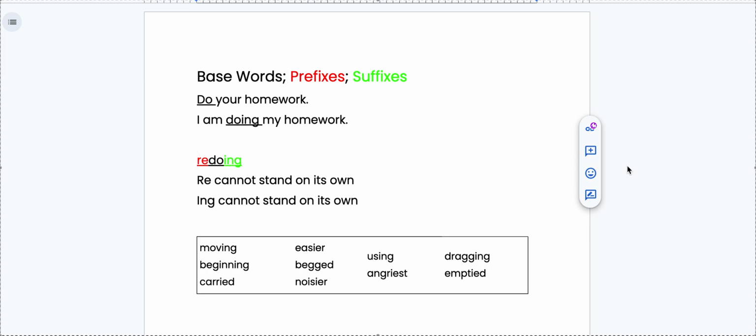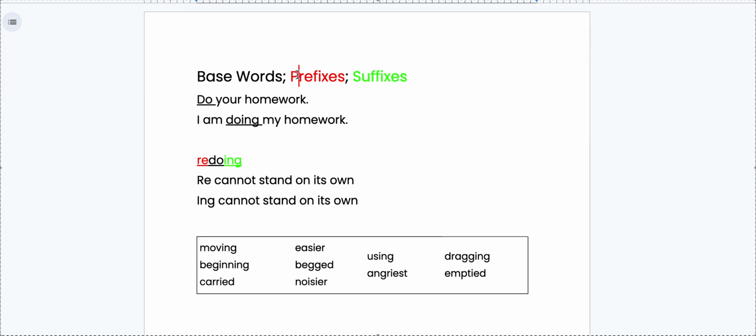We're going to be talking about suffixes, base words, and prefixes. So, talking about base words, well, what are they? Base words are words that can stand alone. Our example here is we have the word do, as in do your homework. Do is a word that can stand on its own. If I look at the word redoing, do can stand on its own. Do is our base word.